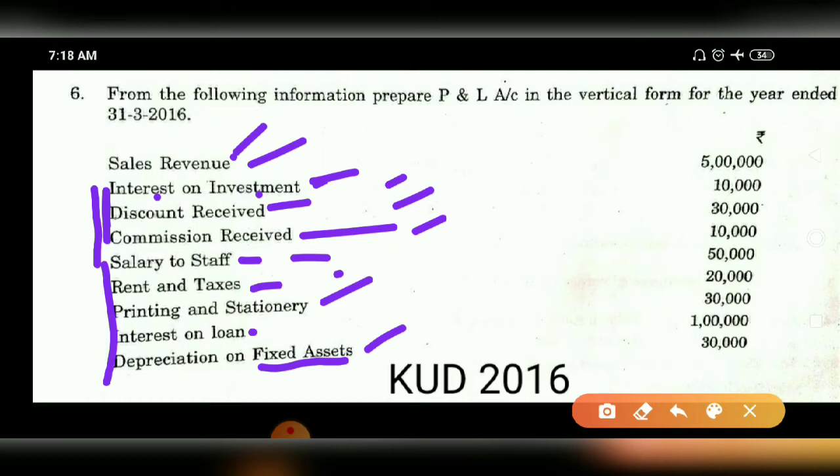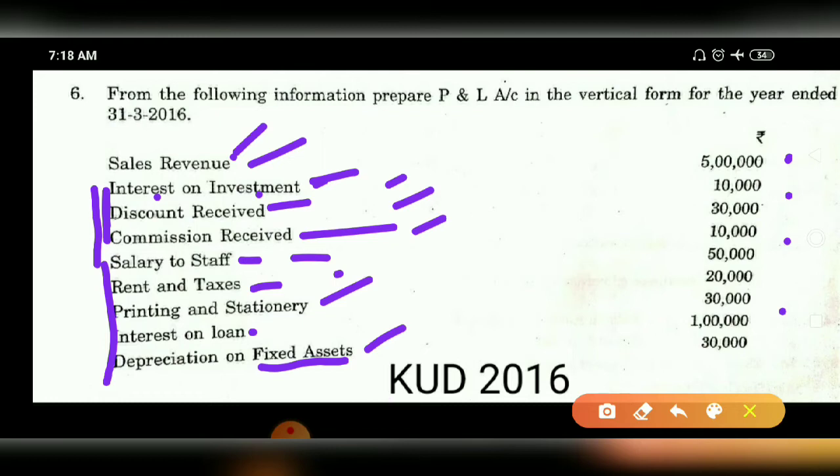You just have to apply these in the format and solve it. Very simple problem. And in the examination also, for the 5 marks P&L account, for the 10 marks balance sheet. You just have to take these amounts to the format, that is all. If you know the format,